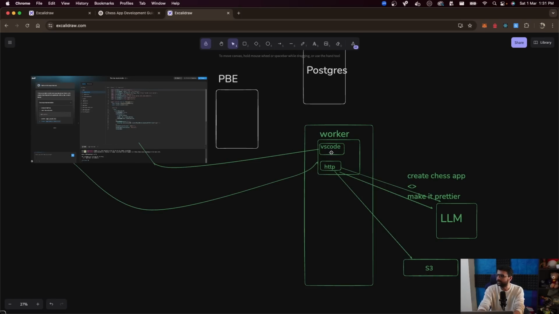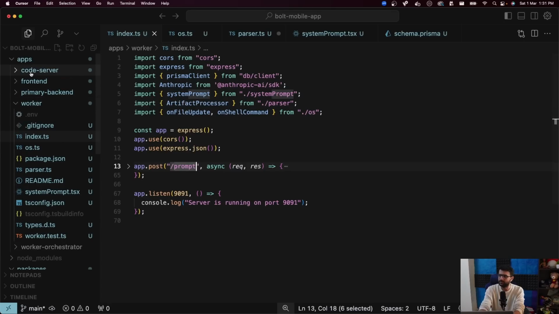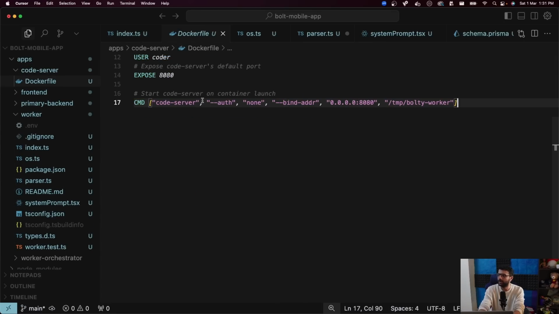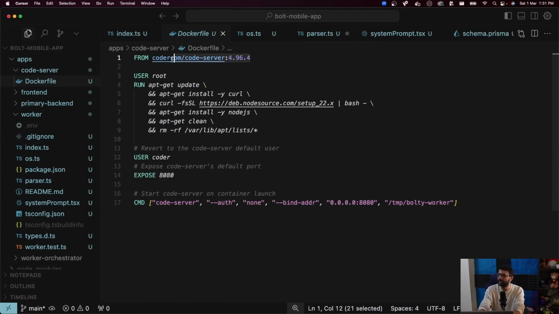So how do you start this? Go through the installation steps of Code Server. In the end, you can run it using Docker. So you can simply run this.